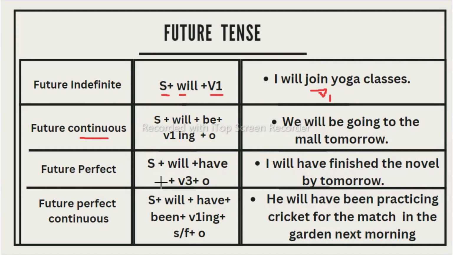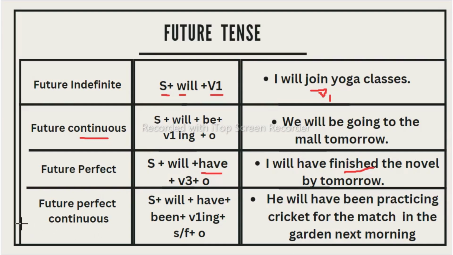So this is the structure: subject plus will plus have plus V3, because have in perfect tense is there in present, past and future. In all the tenses we need to take have only along with the perfect. So will have V3, will have finished, and an object, the novel. Another example I can say: the bridge will have been repaired by next week, which means some action is going to be completed at a particular point of time in the future.